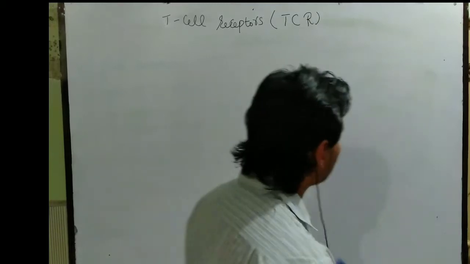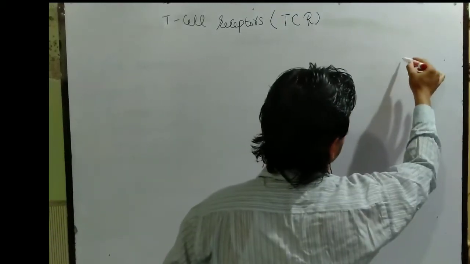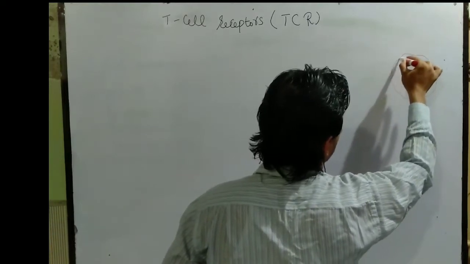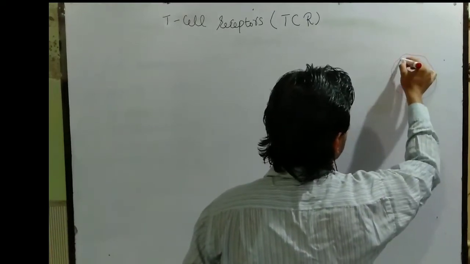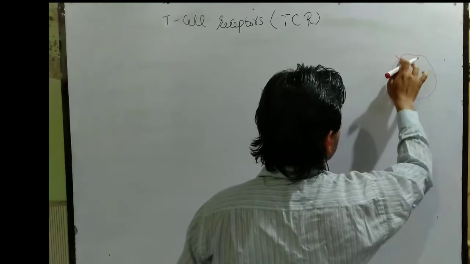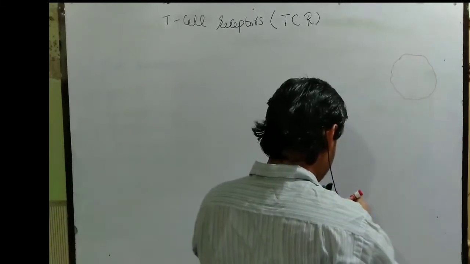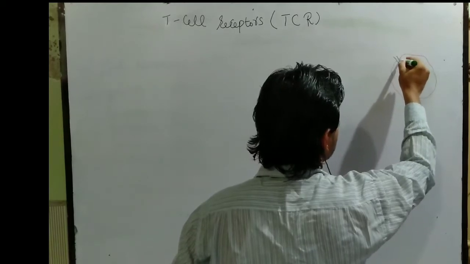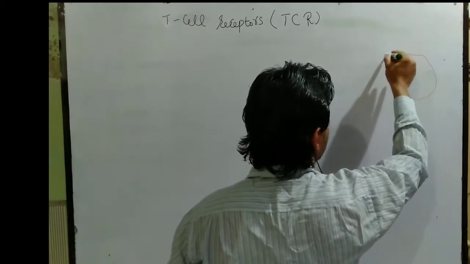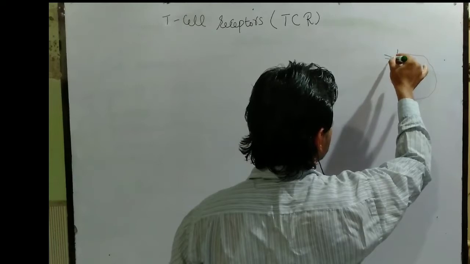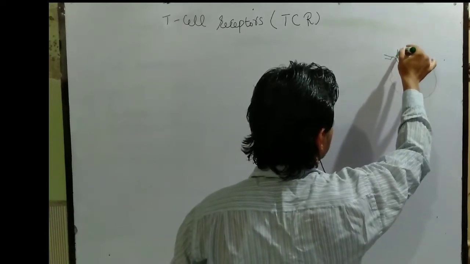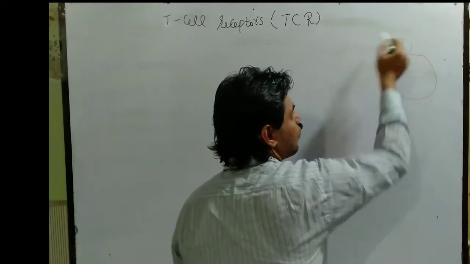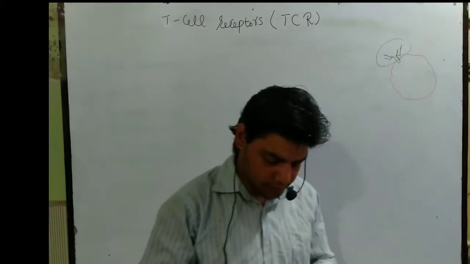Let's suppose this is the T cell. At the surface of the T cell, at the cell membrane area, there is a kind of antenna, and that antenna is called the T cell receptor.